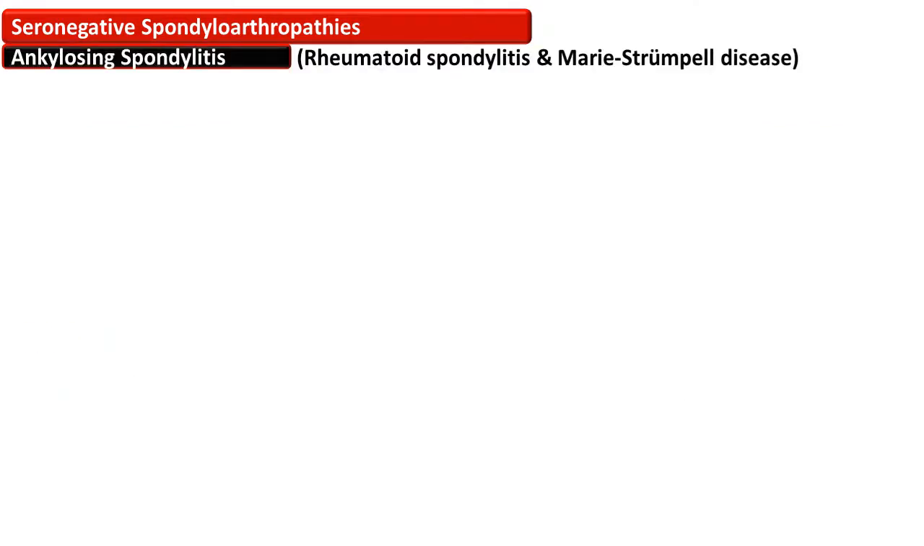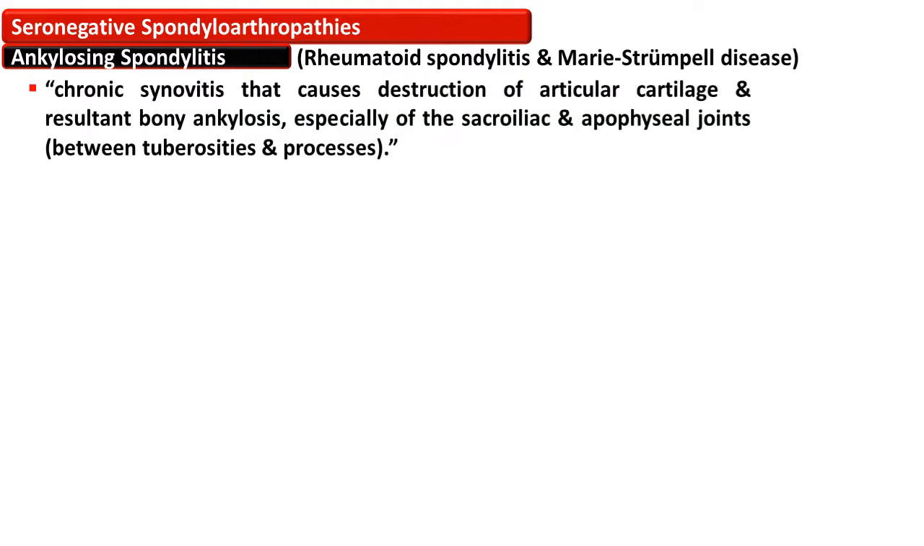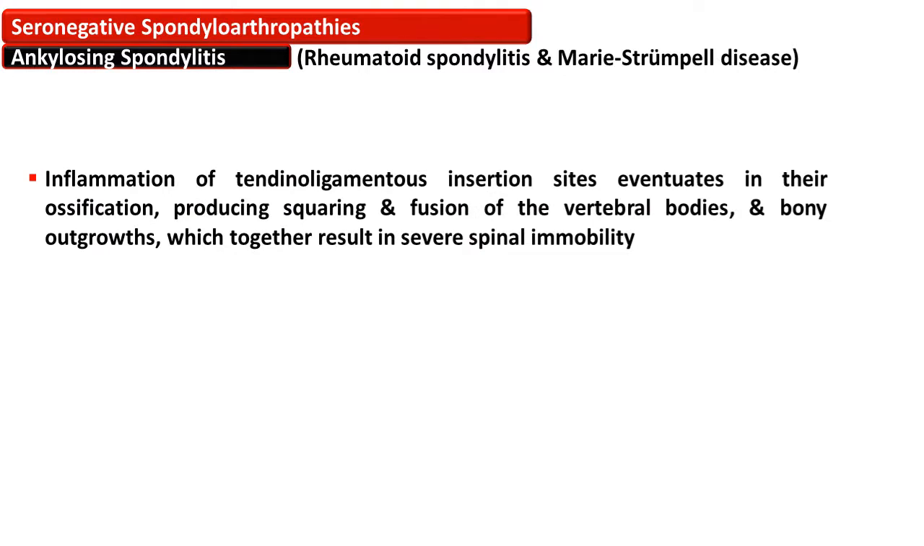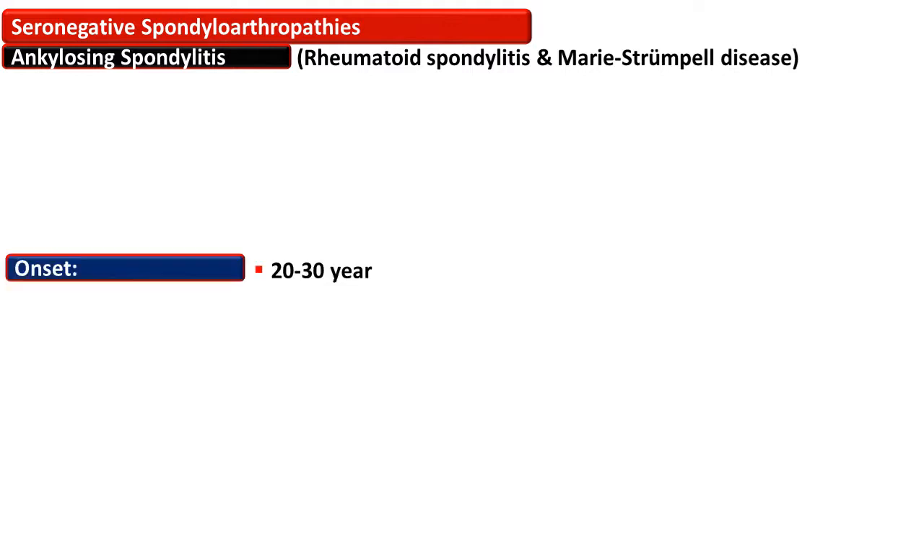Ankylosing spondylitis, which is one of the seronegative spondyloarthropathies and is also termed rheumatoid spondylitis and Marie-Strümpell disease, is a chronic synovitis that causes destruction of the articular cartilage, and it results in bony ankylosis, especially of the sacroiliac and apophyseal joints. If there is inflammation of the tendinoligamentous insertion site, it results in their ossification and produces squaring and fusion of the vertebral bodies and bony outgrowth.